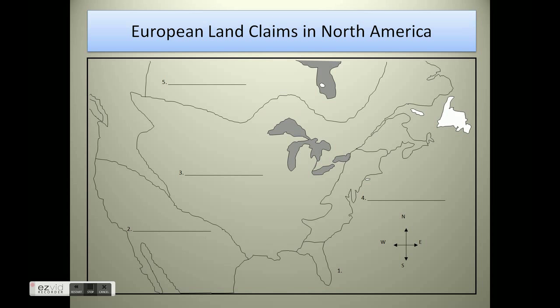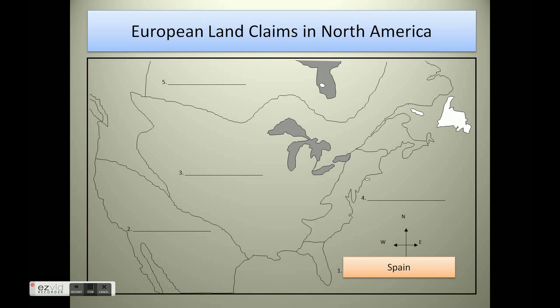Alright, if you take a look at the map here, we have different European land claims, the different regions of the United States. Over here you've got California, Texas, going down into Mexico. You've got the middle part of the United States, Florida as a territory, and the East Coast down to Florida. And then up here you've got Canada. So who owned these different territories?